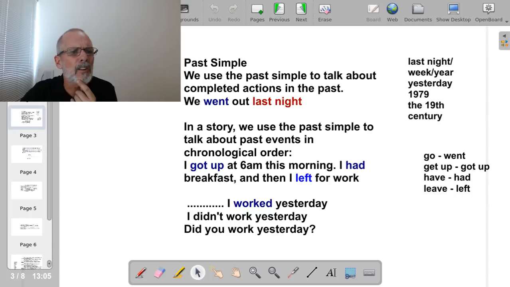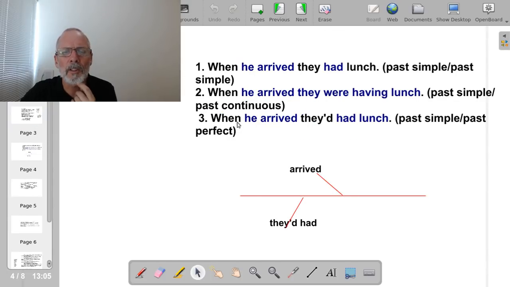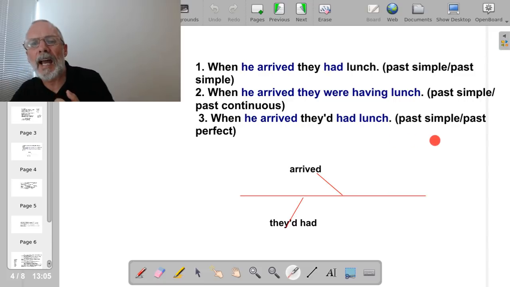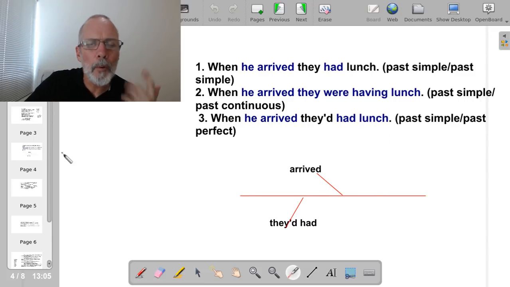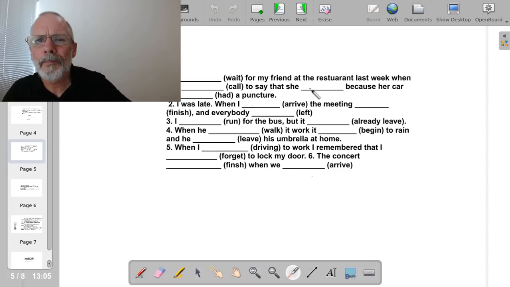The last sentence using the contraction, which sentence? Because I've lost that page. This one here, I think this is what you mean. When he arrived, they'd had lunch. Very short, the contraction here. They'd. When he arrived, they'd had lunch. So you probably, again, you wouldn't hear that. Let's continue with the questions.